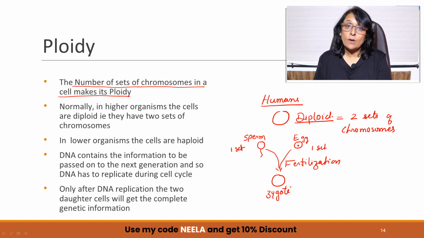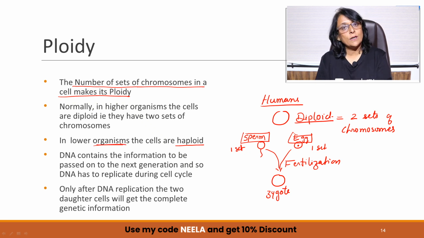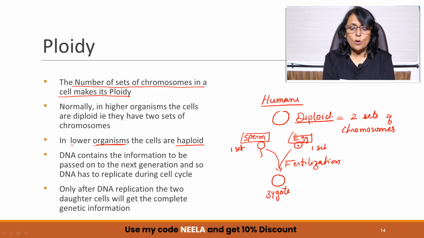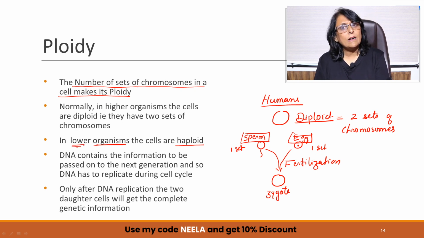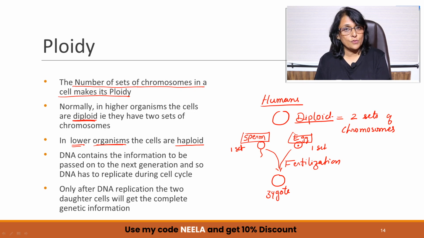So if an organism has only one set, we will call that organism haploid. Here we are talking only of gametes. Okay, gametes are always haploid. But an organism, if it has only one set of chromosomes, then that will be termed as haploid. Some lower organisms like lower alga, phytoplanktons and those. Higher organisms, they have two sets like human beings. So we are diploid where we have two sets of chromosomes.